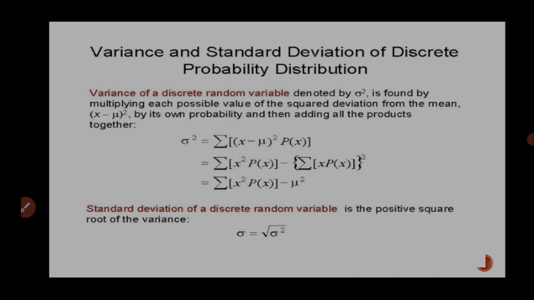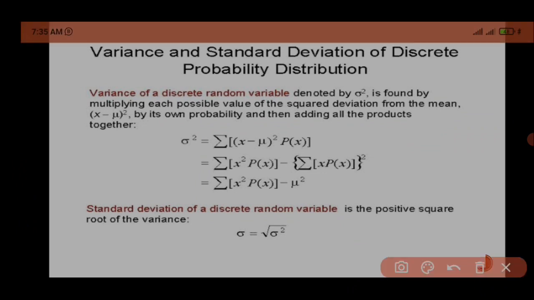So sigma square is equal to the sum of (x minus mu) whole square into p(x), like a formula we can write. And there are other forms of the formula also. The standard deviation of a discrete random variable is the positive square root of the variance. Actually it is standard deviation, so SD we must write. So standard deviation is equal to the square root of sigma square. Okay.